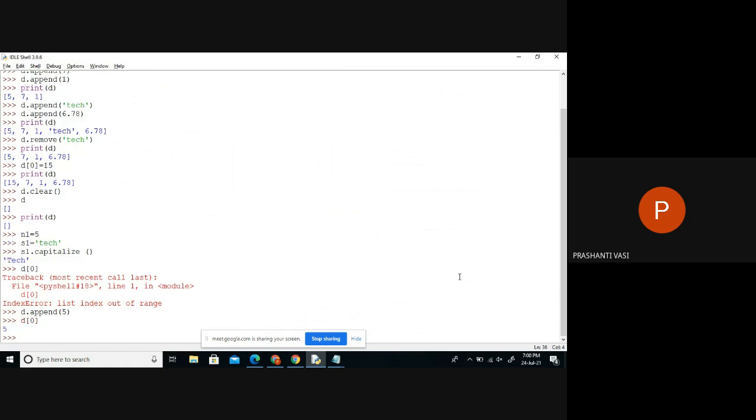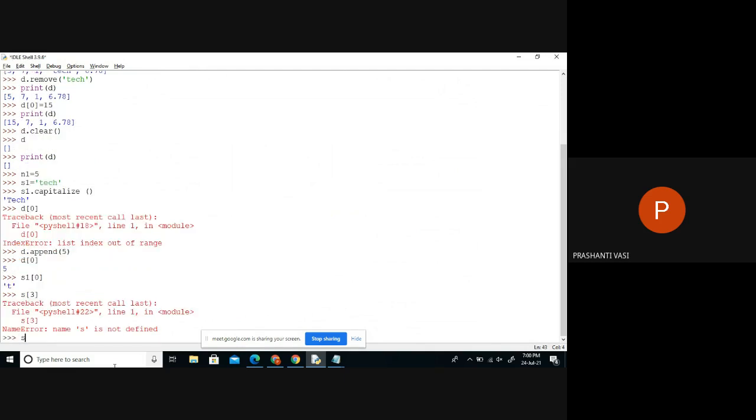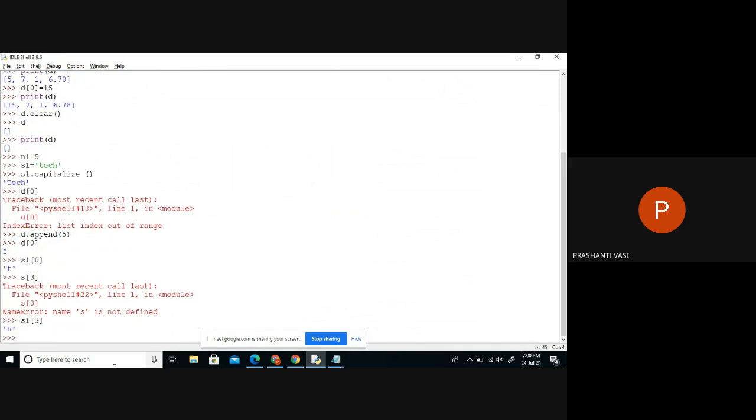So I'm able to call the data using its indexes. Same way, string is also index based because it's a sequence. Any item you want to print out of that string, we will call that with the indexes only, right? So whichever are sequences, definitely we can call its data through indexes only. That's why we call it index based.